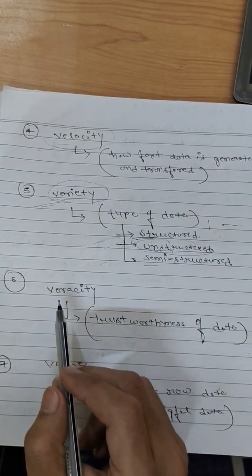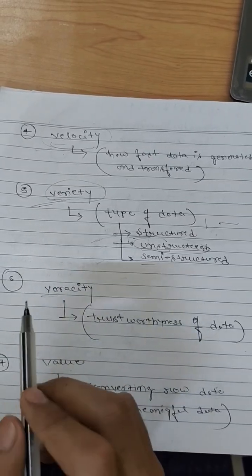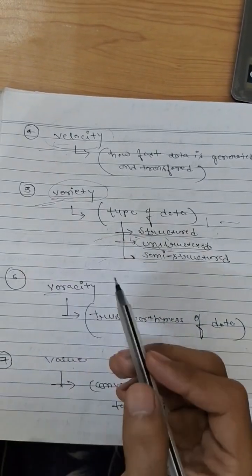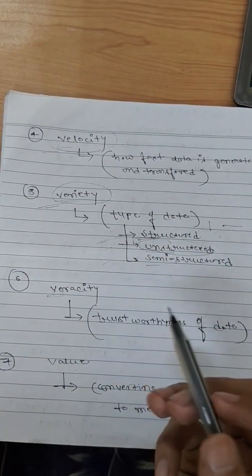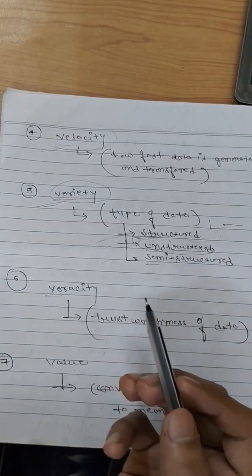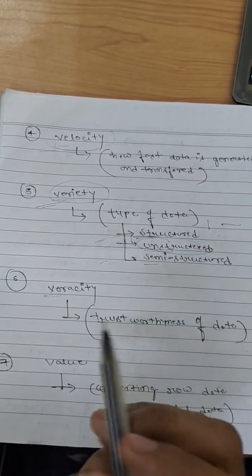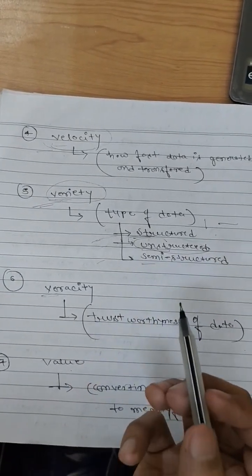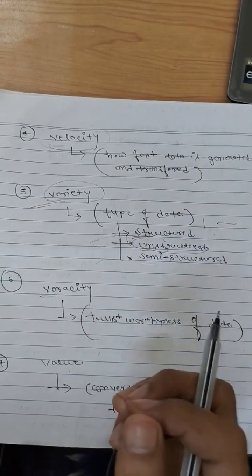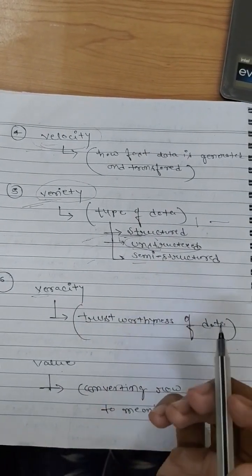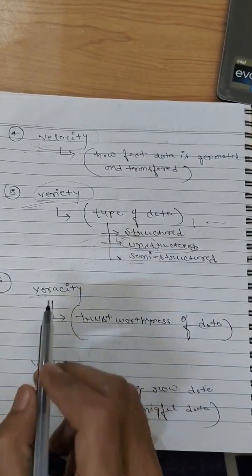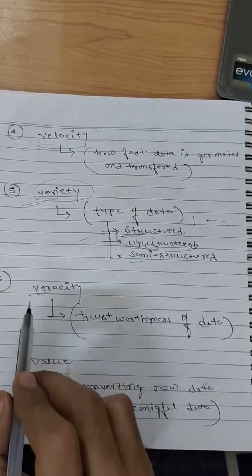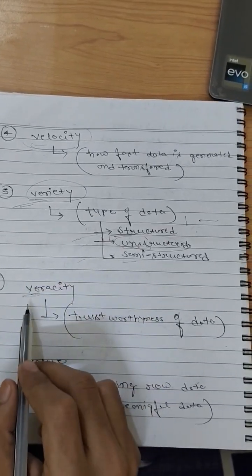And the sixth property is known as veracity. Veracity is the trustworthiness of data. How can you trust any data? It should be worthy, not malware, and not supporting malware or any pirated data. This comes under veracity, and this is the sixth property of the 7 V's of data.